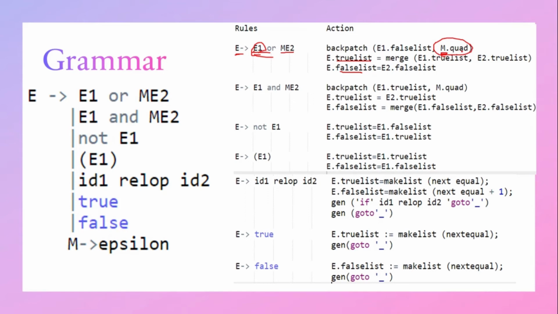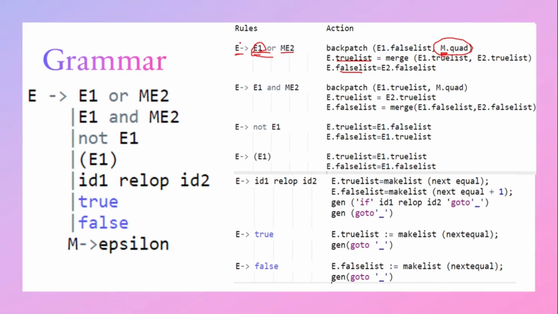If E1 is true, obviously we have to check expression 2. So where can expression 2 be found? It can be obtained from M dot quad, because M dot quad holds the position where expression 2 begins. So it holds that number, and from M dot quad we can obtain where the next expression has to be checked. So this is the usage of the synthesized attributes, true list and false list.